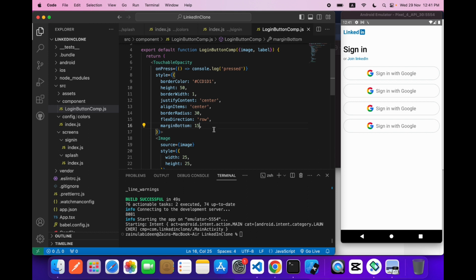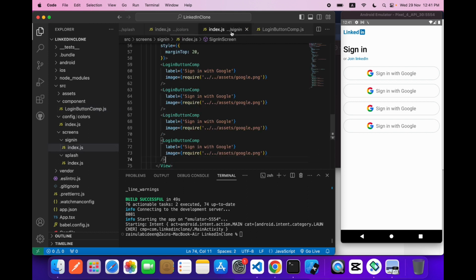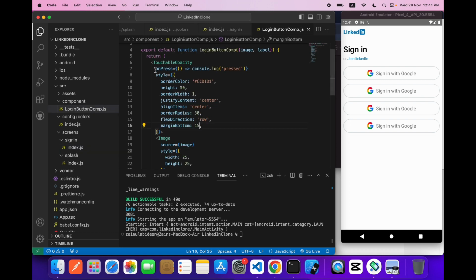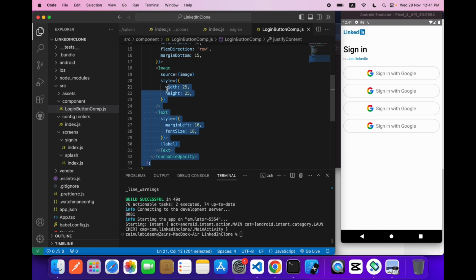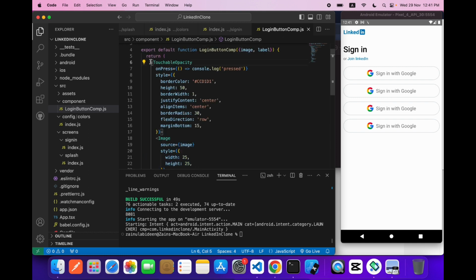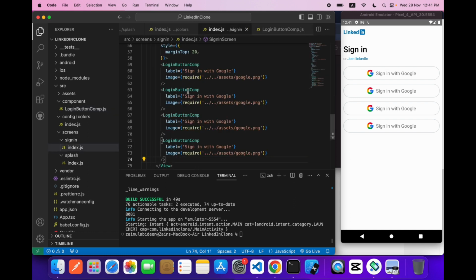Okay, so the thing that we are doing over here is called reusable components. We can reuse it, so we don't have to code again and again for each button. This code will not be repeated again and again. So these are called reusable components.